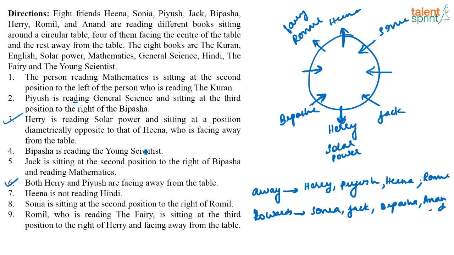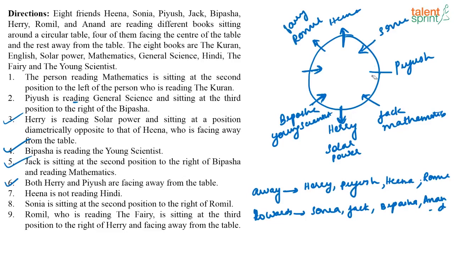Okay. Now it is given that Bipasha is reading young scientist. So this also I got, scientist. So Bipasha is reading young scientist, I have used. Jack is reading mathematics, that is also given here. So Jack reads mathematics. Then what else? Piyush is reading general science and sitting third to the right of Bipasha. So which should be Piyush? This has to be Piyush, right?